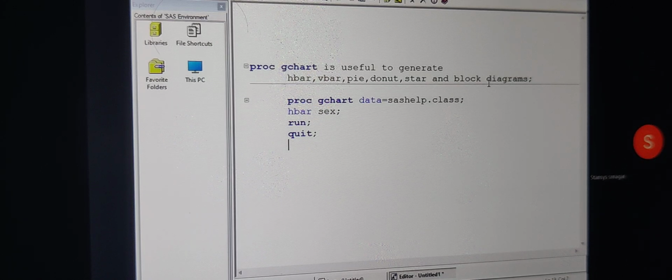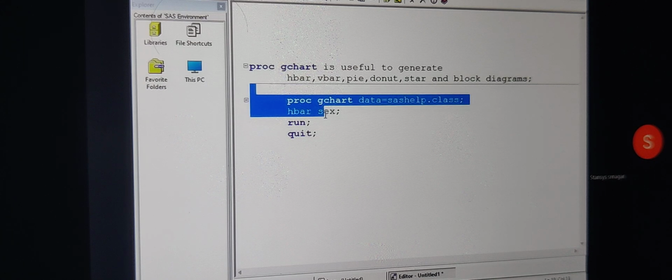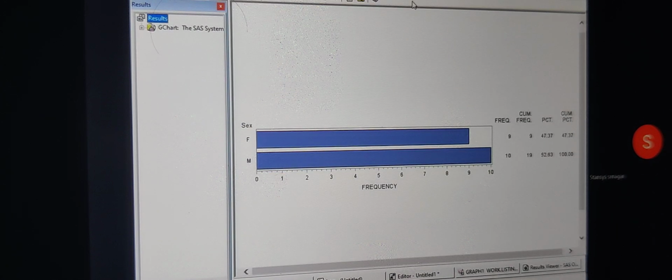Because that was a group, I told you we can write change, exchange, append, repair, modify, save. We can write so many things in one procedure, and here also in one program we can write multiple things. So that's why run is not enough. We should write the quit statement. Okay. Now if I select the program and execute it, remember, now we have a diagram like this one. Can you see what diagram we have?